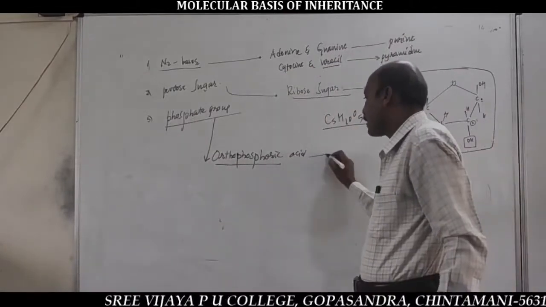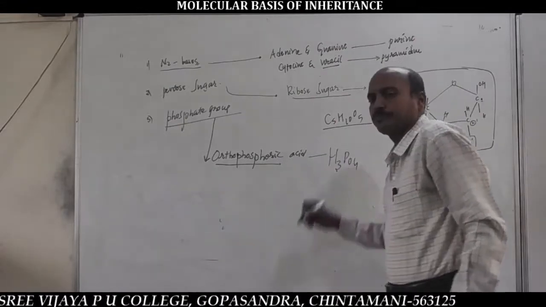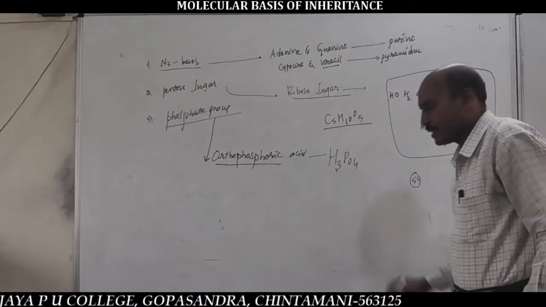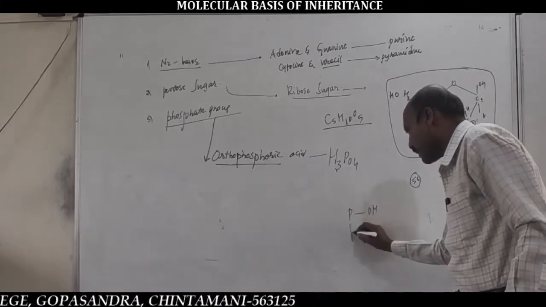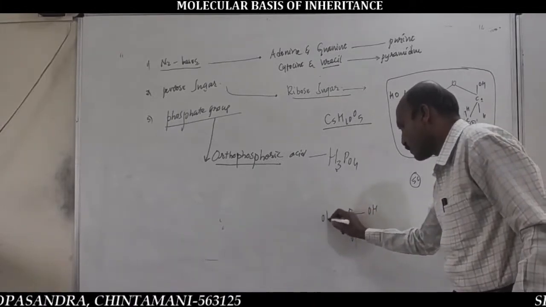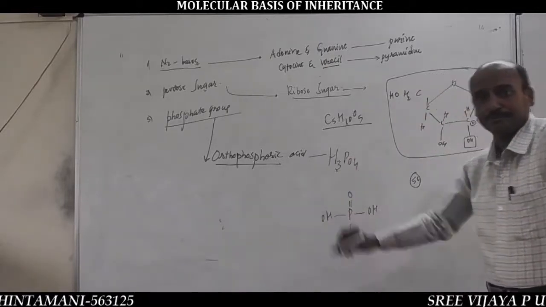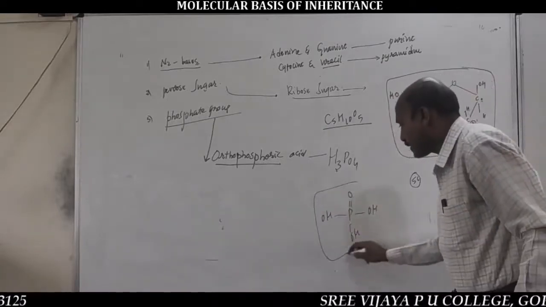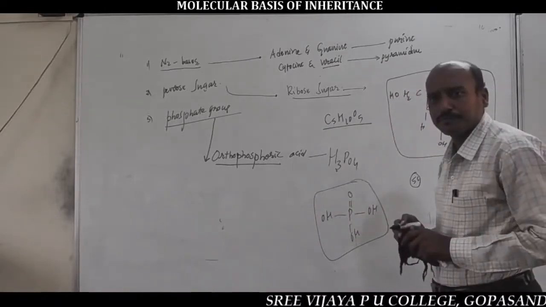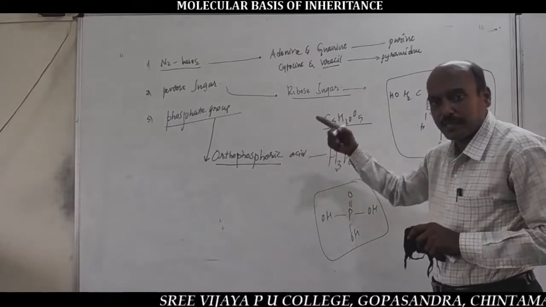Its formula is H3PO4. Here there is a central phosphorus, 3 hydroxyl groups, and a double bond with 1 oxygen atom. Now, this is the structural formula of orthophosphoric acid, the phosphate group present in RNA.